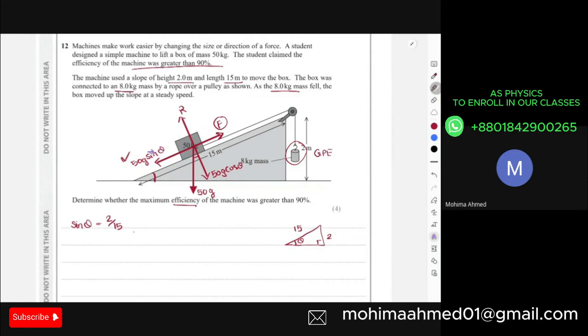So for my work done calculation, the amount of force that I'm going to use is 50g sine theta. And what else am I using? Yeah, 50g sine theta over a 2 meter distance, right? Yes, Aisha, you can ask. So Miss, F is 50g sine theta? Yes. Wouldn't it be greater because it has to move upwards? It can move upward at a constant velocity, right? Steady speed. Okay, fine.